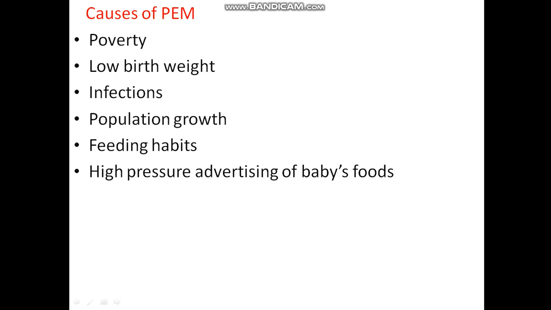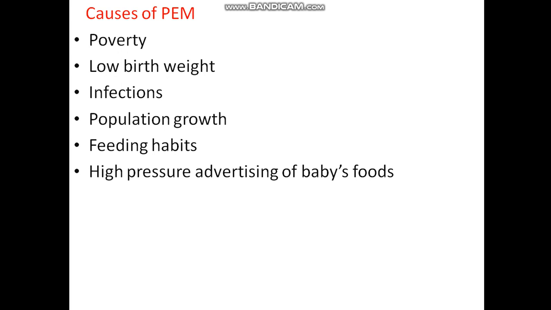Next is the causes of protein energy malnutrition. First one is poverty. Poverty leads to protein energy malnutrition because the child doesn't get proper food or nutrient-balanced food.